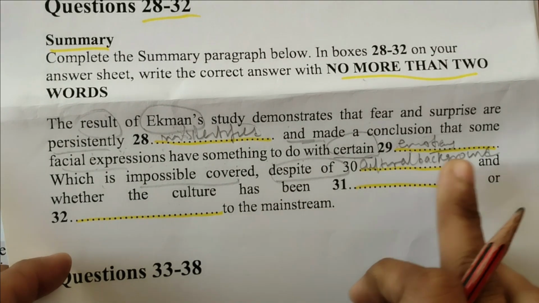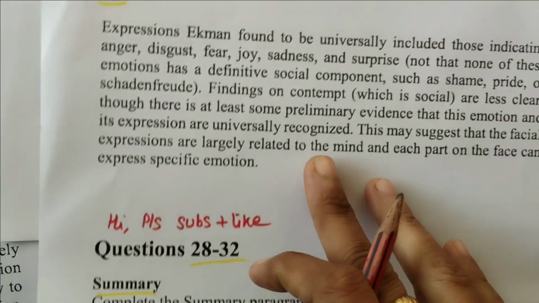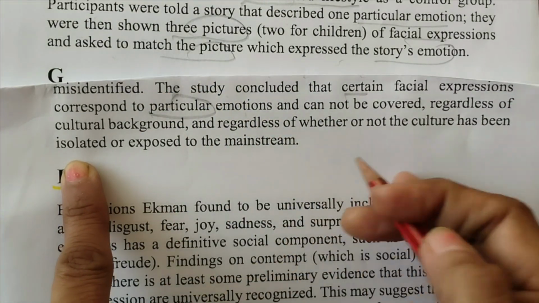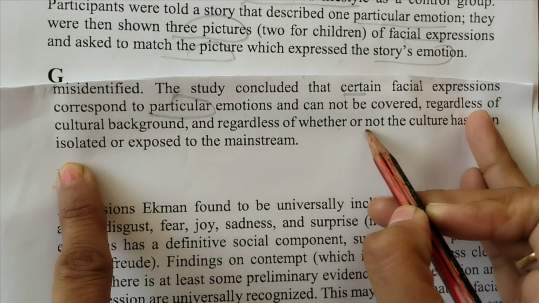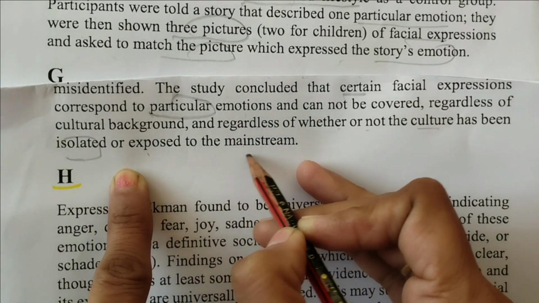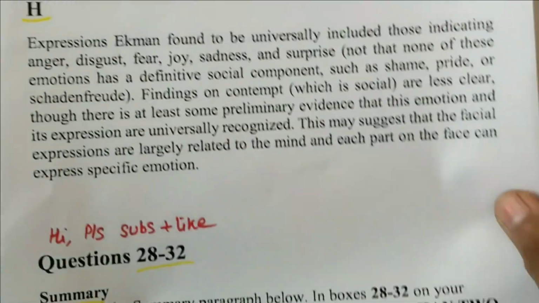Now cultural background, and whether the culture has been isolated or exposed to the mainstream. See this, the same in every paragraph they have included: whether or not the culture has been isolated or exposed to the mainstream. This was given, so this word will come: exposed.